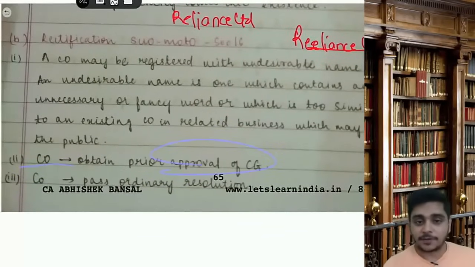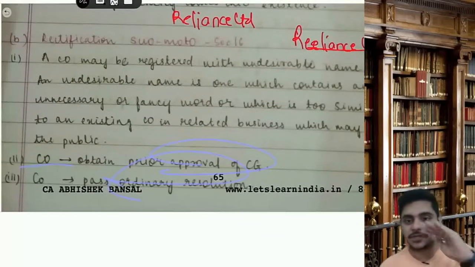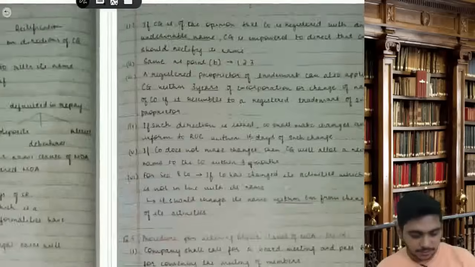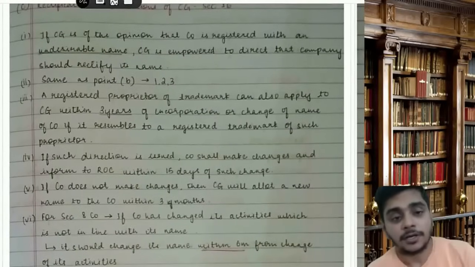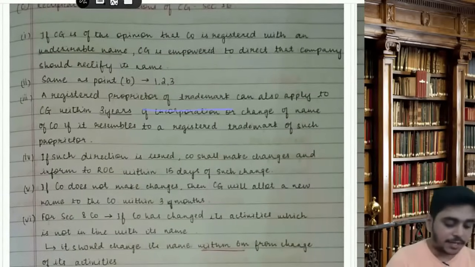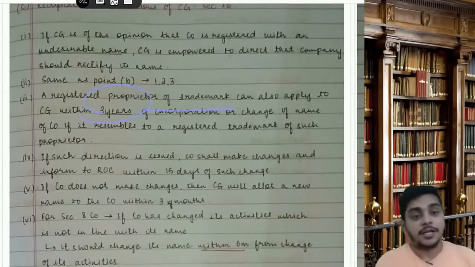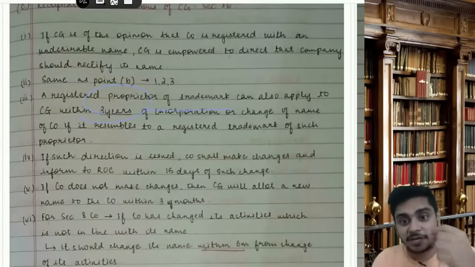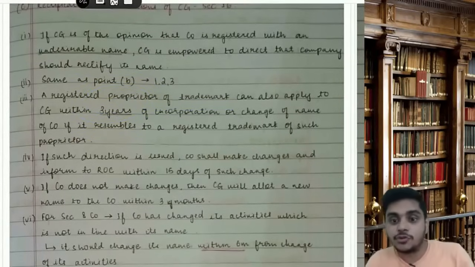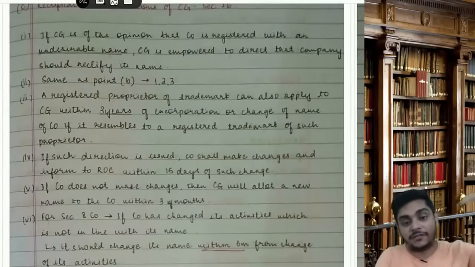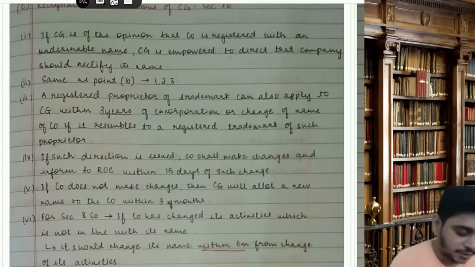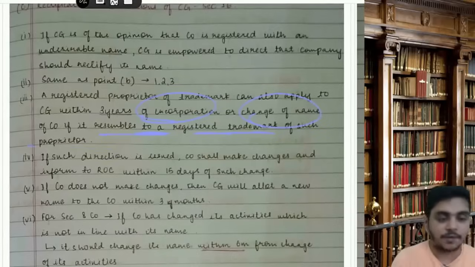Company will obtain prior approval of CG, company will pass OR. Same procedure in both the cases. Then, a registered proprietor of a trademark can also apply to CG within 3 years. If your name is registered as a trademark, and the second company is using that, still you can go to CG within 3 years of either incorporation of the second company, or if they have changed the name of the company, if it resembles a registered trademark of such proprietor.